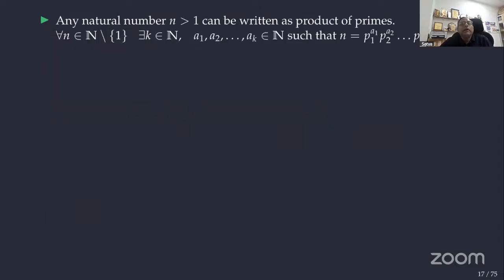So a natural number n greater than 1 can be written as a product of primes. We know this, right? There is no need to mention finite. n is finite, so the product of primes is also finite, a finite number of factors only. So this is well known. It's called the fundamental theorem of arithmetic.